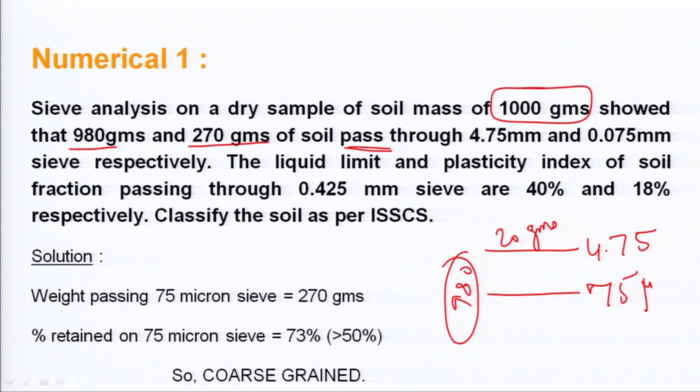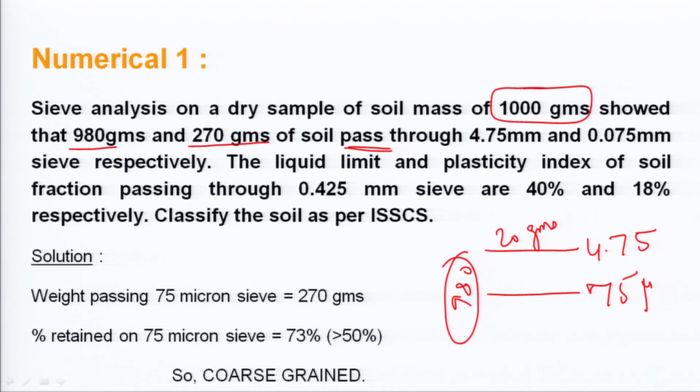Then the liquid limit and plasticity index of the soil fraction passing through the 0.425 mm sieve are 40% and 80% respectively. So, liquid limit is given to you, plasticity index is given to you. Now, how will you classify the soil? First of all, you have to determine whether it is coarse grained or fine grained.